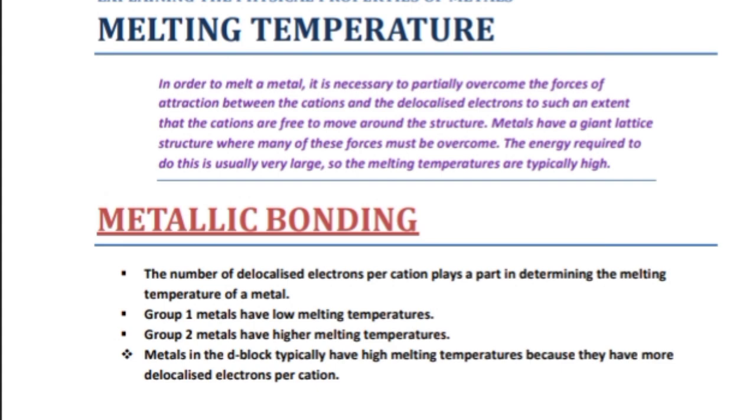So the greater the delocalized electrons, the greater the conductivity, and the higher the melting point they will have. Simply, donation of electrons is directly proportional to conductivity, and it is directly proportional to the melting temperature of any metal.